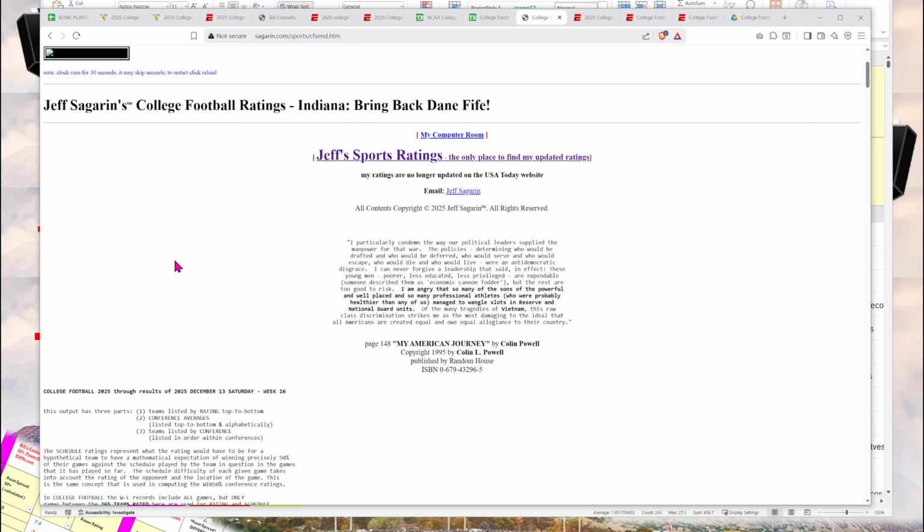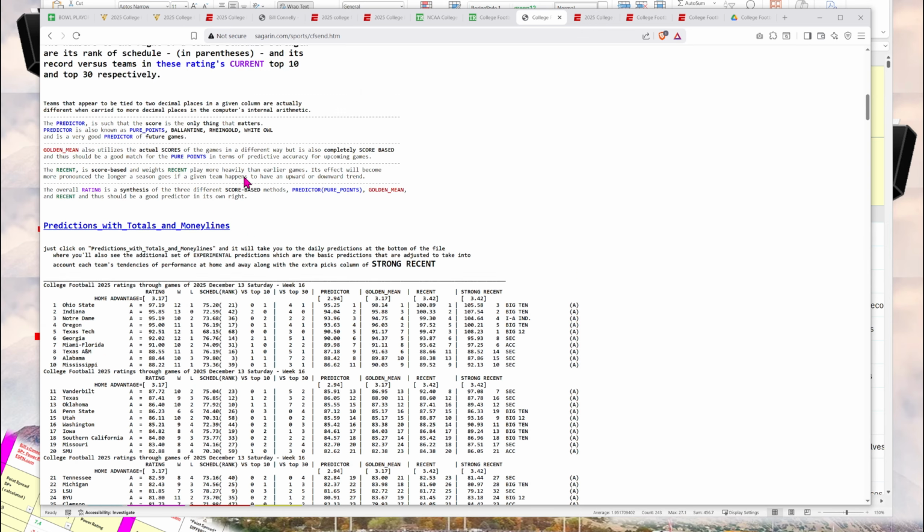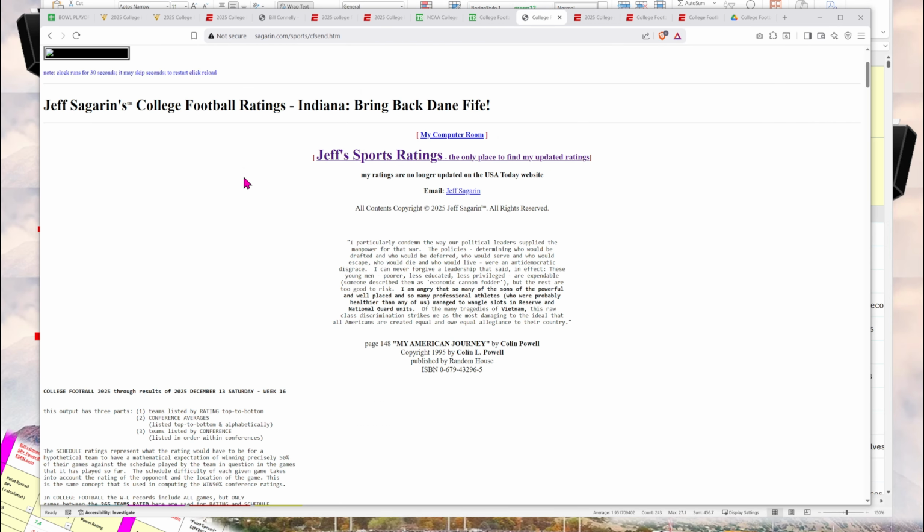And Jeff Sagarin publishes his power ratings. Jeff Sagarin's power ratings are used by the NCAA when they determine their March Madness brackets, and in the past for college football, when they had the BCS, they used Jeff Sagarin's numbers, so he's an authority.